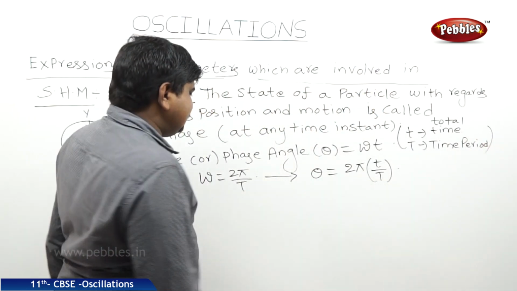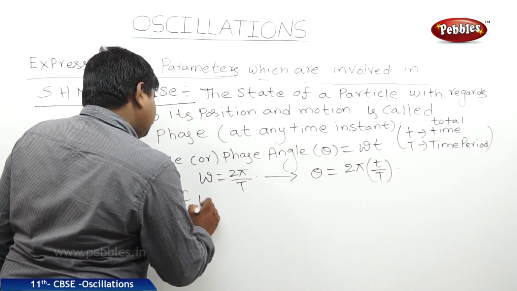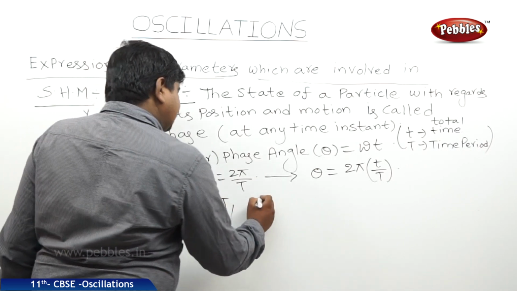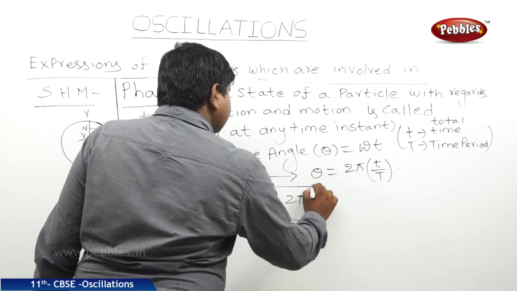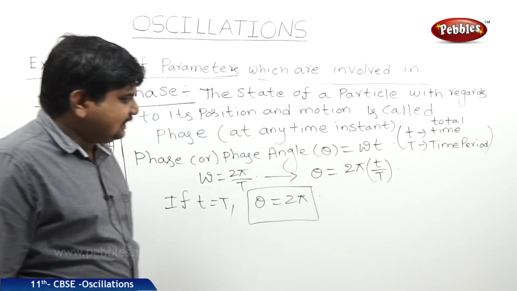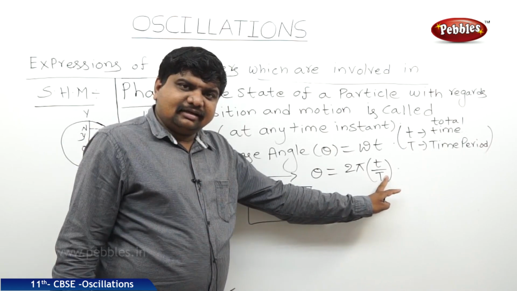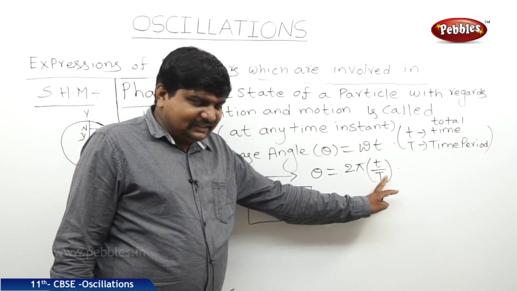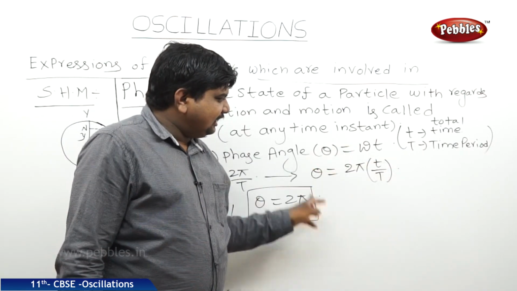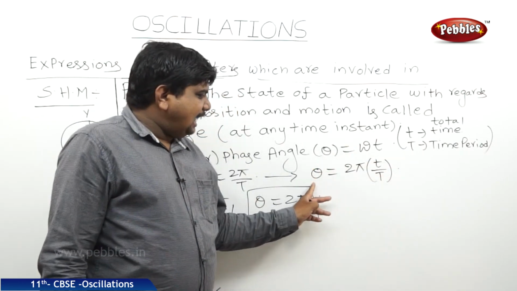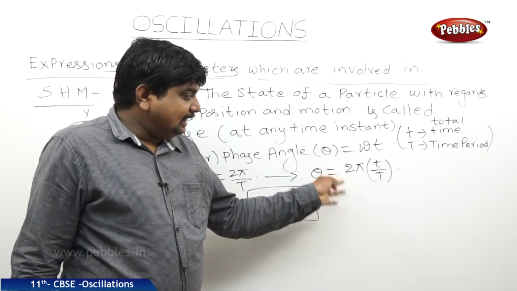So what we can understand, if small t is equal to capital T, we can write theta is equal to 2 pi. That means if a body does a revolution or rotation in a given time period, for every complete oscillation, the angle is 2 pi and it is repeated.